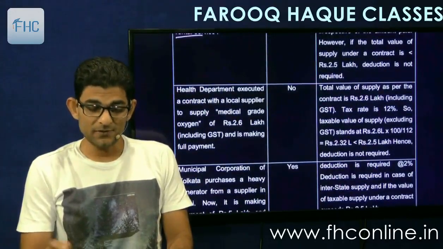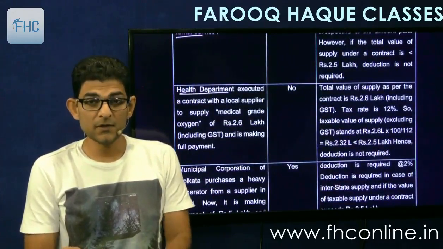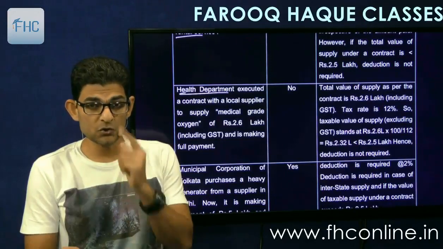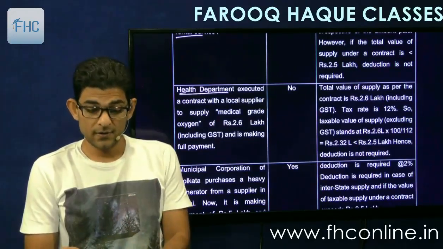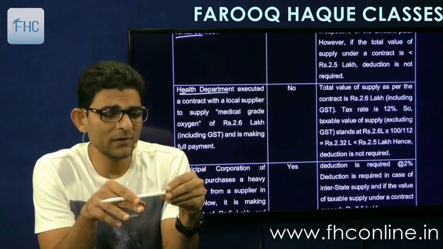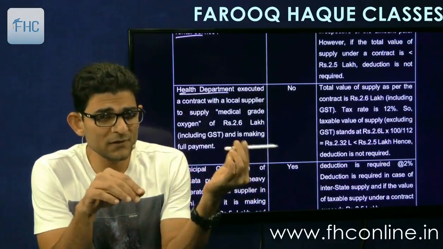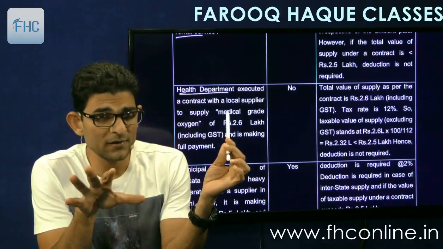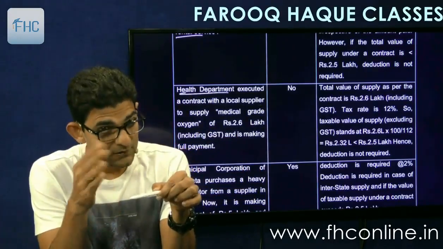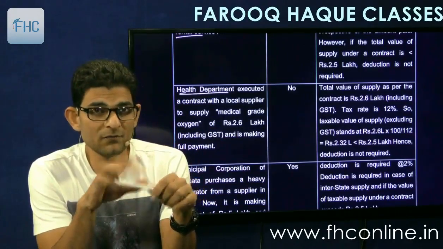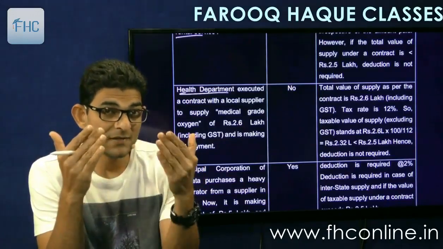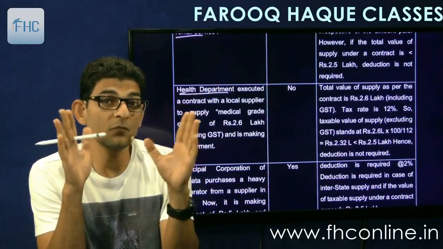Then health department covered, government department, executed a contract with a local supplier to supply medical grade oxygen. Now, one point you will ask me, sir, we have not studied whether these things are exempt or taxable. Now, this is an example here. But if the question comes in your final exam, then they will mention whether the goods are taxable or exempt. Okay? Because we haven't seen the notification for exemption of goods.